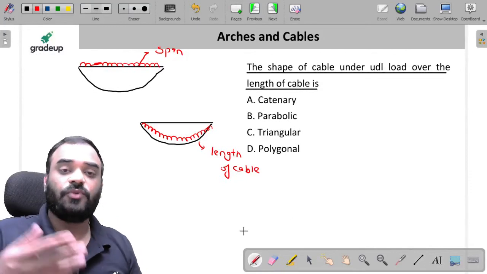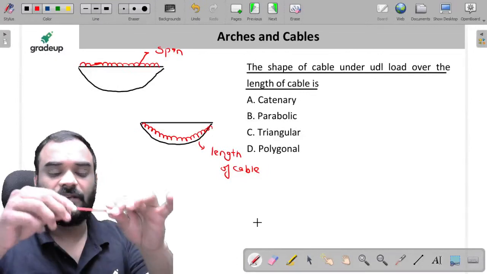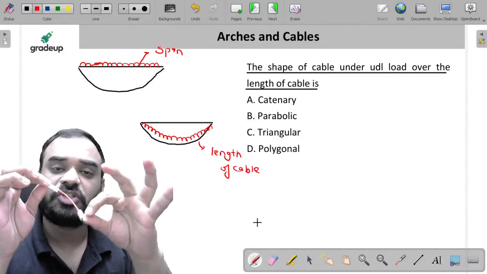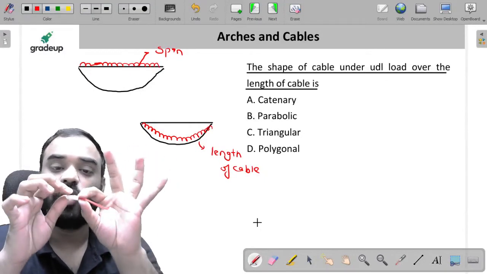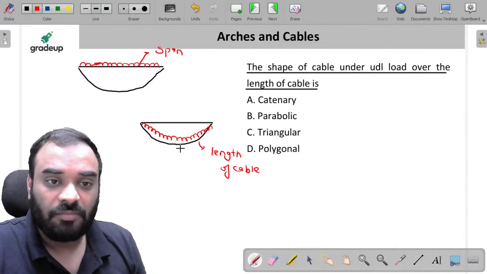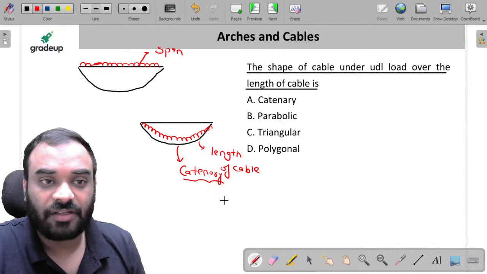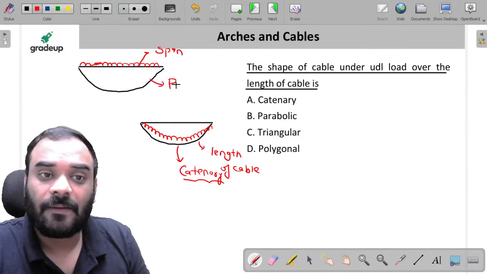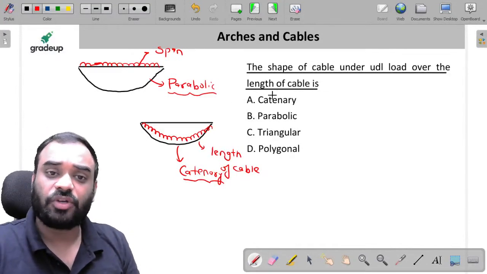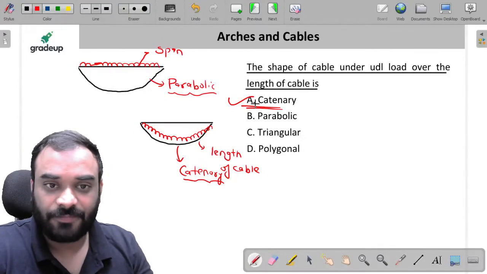Now, you know that, my dear friends, if you are wearing a gold chain, let us suppose this is a cable, right? If I hold this particular cable only from 2 points, it will try to make a shape due to self weight, which is acting over the length of cable as a UDL. So that particular condition will make the shape of this cable a catenary, right? And for the other condition, it is parabolic, right? But as per our question, the answer is A, catenary. A is the correct answer, not the parabolic.